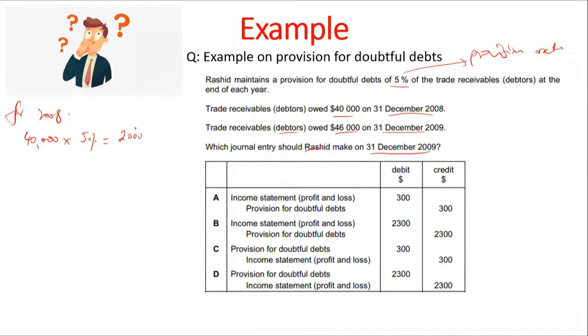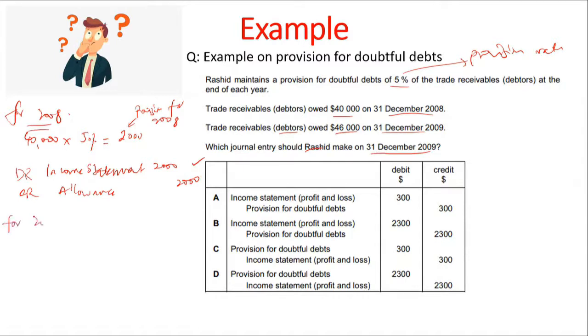So this 2,000 is the provision for 2008. And in 2008, the company would have made an entry of debit income statement and credit the allowance, 2,000 debit, 2,000 credit. Debits are always equal to credits, so this entry is done for 2008.